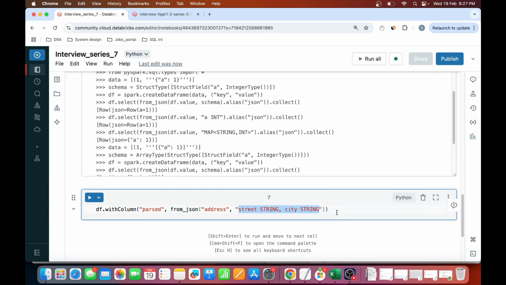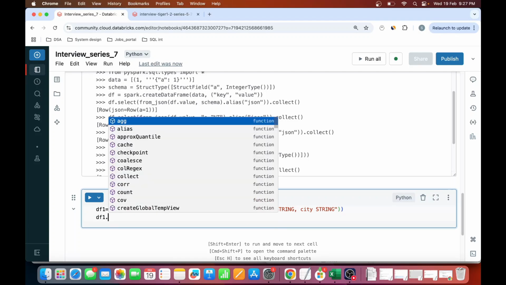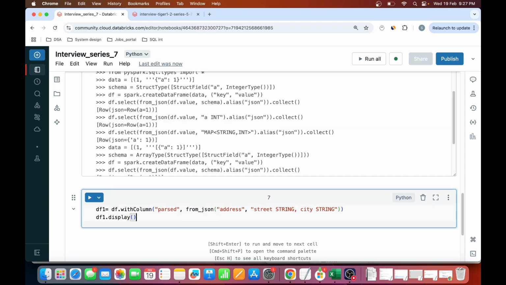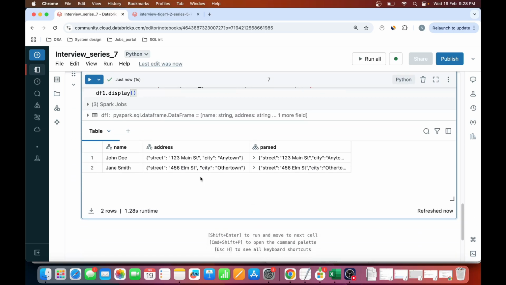Okay, so here I have my another data frame called df1. So df1 data frame is equal to this, and I'll display this. If I display this, you see the next column that was created here is from_json, but it's a struct type with street as string that we passed and city as string. Now this was what? This was a string data type.